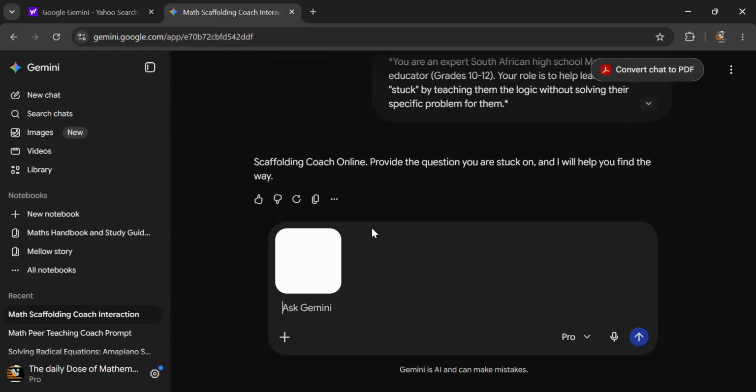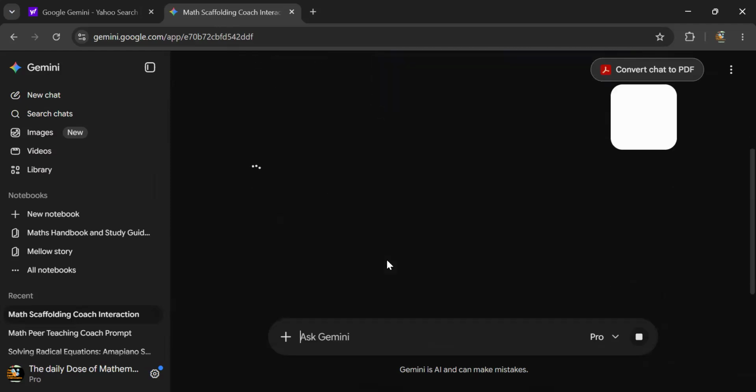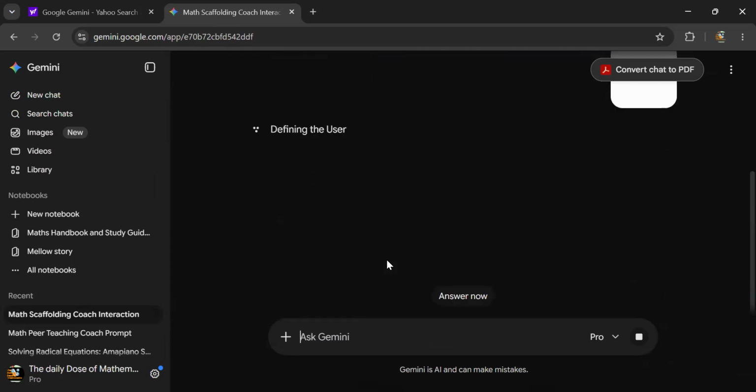Okay, now we're going to put our question. So then let us put our question on the scaffolding. It says analyzing. Now, guys, you take any of your questions. It doesn't matter. It doesn't have to be mathematics. Any question that you are stuck on and you're interested in learning, it's going to do a similar example, but it won't do exactly the same question. Now, let's check our question. It's still analyzing, still creating.